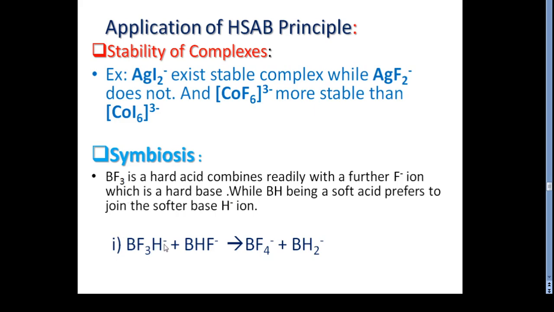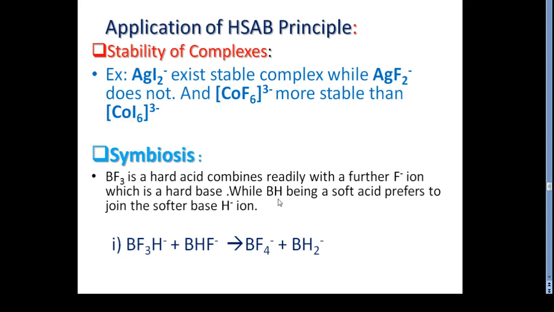In symbiosis we can see an example in this reaction: BF3H and BF4, BH twice. In this case BF3 is the hard acid which combines with the hard base, the fluoride ions.